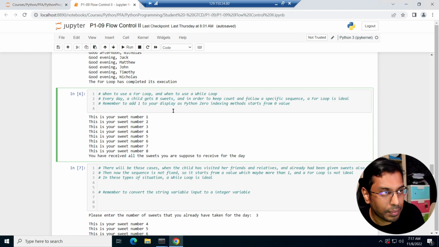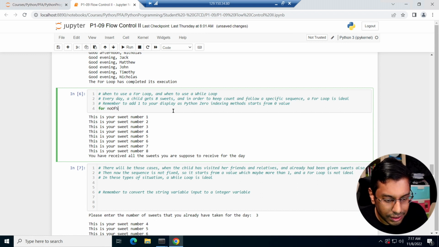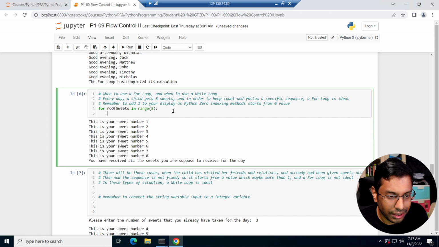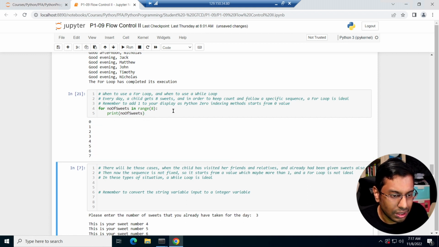So let's try this example, right? For number of sweets in range 8, I print number of sweets just to see what it tells you. It starts with 0, 1, 2, 3, 4. Because range 8 starts with 0 to 7, you want to add 1 to the value.